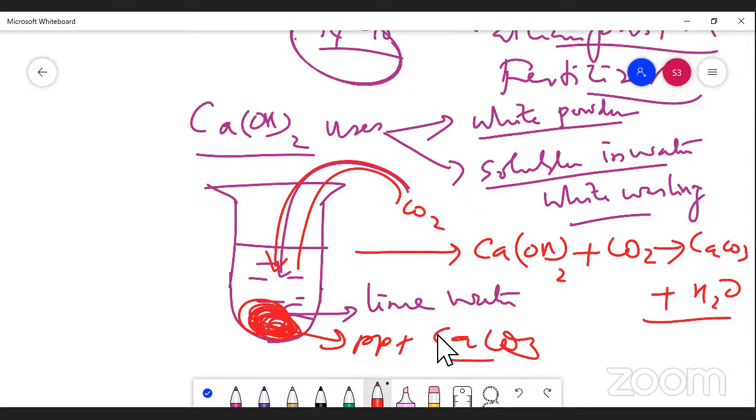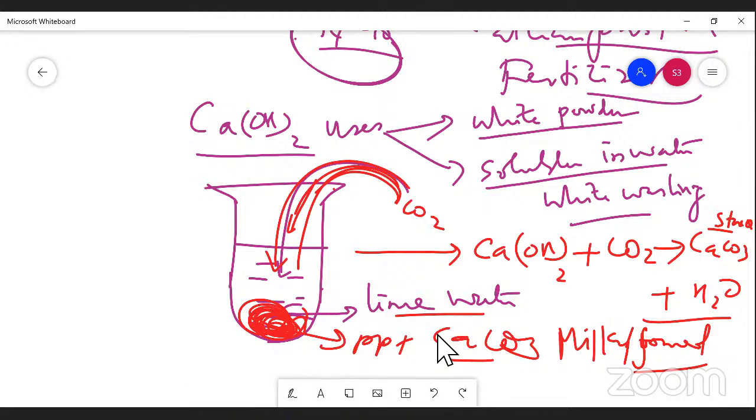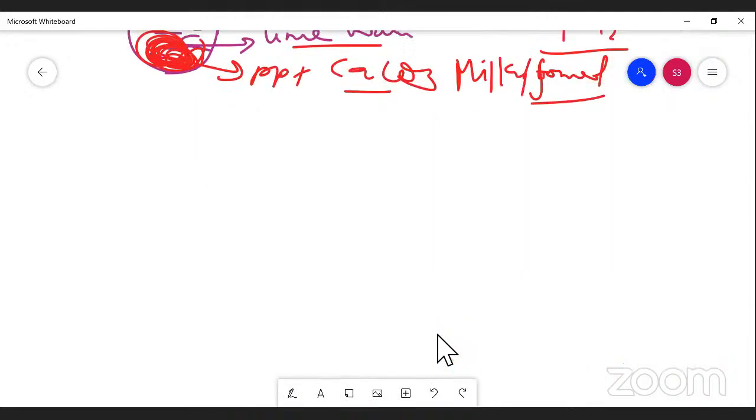Here calcium carbonate is formed as a precipitate while you are passing a current of carbon dioxide into this lime water. This is known as lime water turning milky. We have studied this in our lower classes. Lime water turns milky. The point you should understand here. Next, we are going to study the concept.